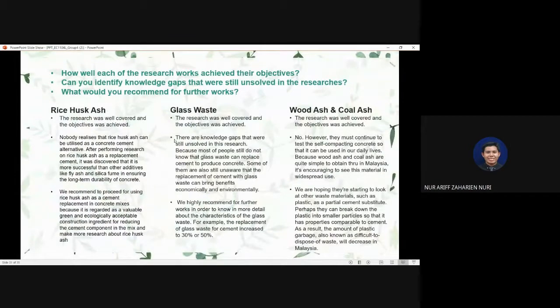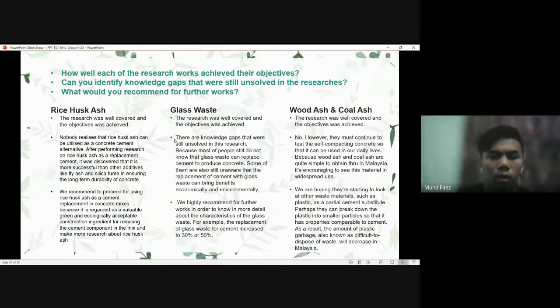Okay, so for the first question, for all three types of the research, it was well covered and the objective was achieved. For the second question, the knowledge gap for rice husk ash is that nobody realized that rice husk ash can be utilized as a concrete cement alternative. After performing research on rice husk ash as a cement replacement, it was discovered that it is more successful than other additives like fly ash and silica fume in ensuring the long-term durability of concrete.